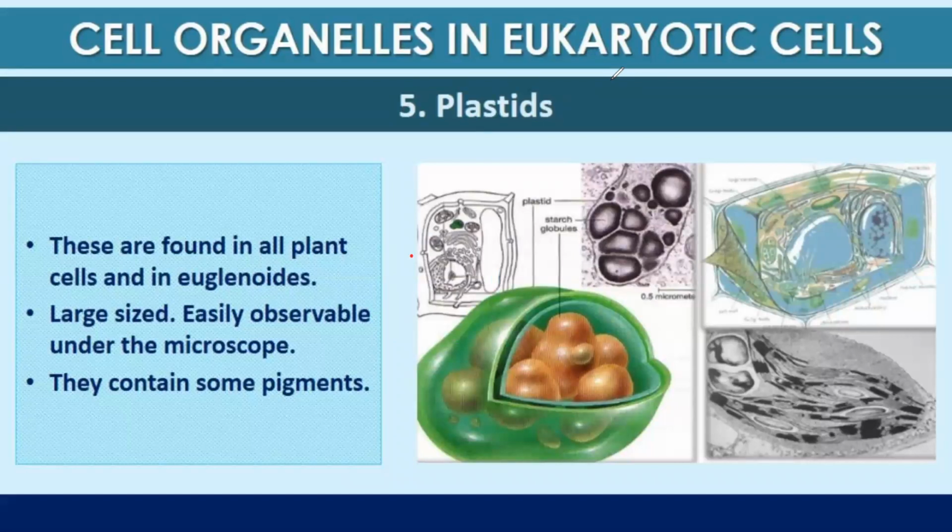The fifth organelle that is present in eukaryotic cell is plastids. These are found in only plant cells and in some euglenoids. They are usually large in size, easily observable under the microscope. They contain some pigments.